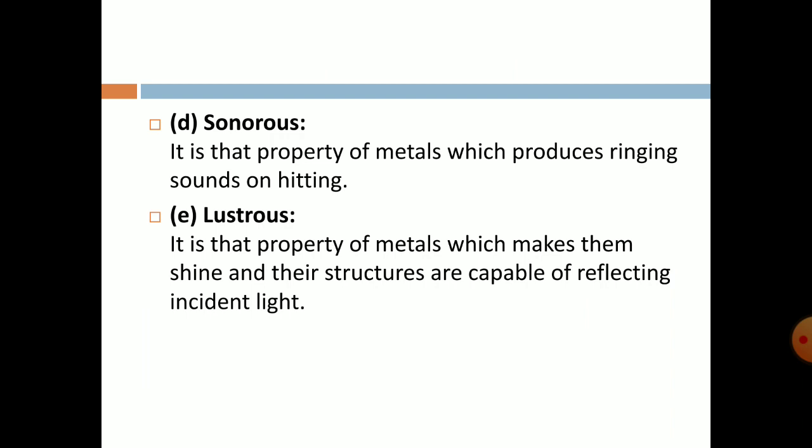Now lustrous means whenever you find any metal, light will reflect from its surface. It is a property of metal which makes them shine, and their structure is capable of reflecting light. So the metal surface is always shiny, and why is it shiny? Because the surface of the metal is reflecting light. There is some source of light somewhere. Light will strike the surface of the metal and then reflect back to our eyes. So you understand that. That is why metals are also lustrous.